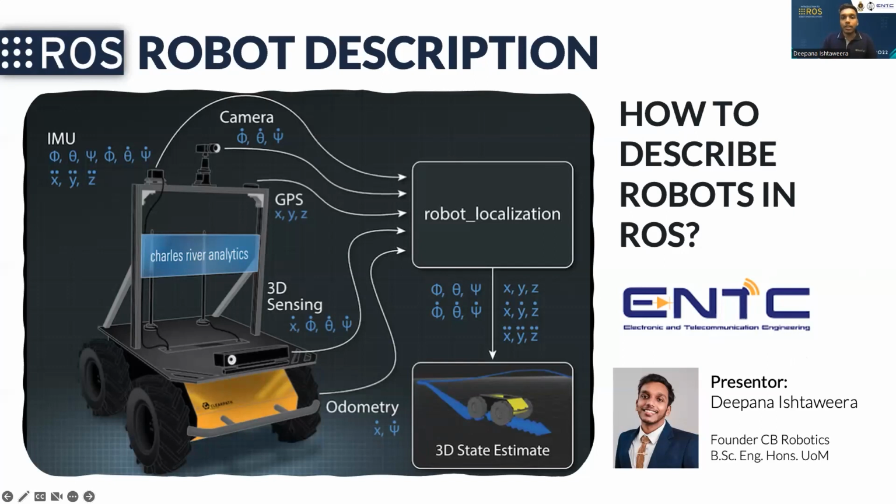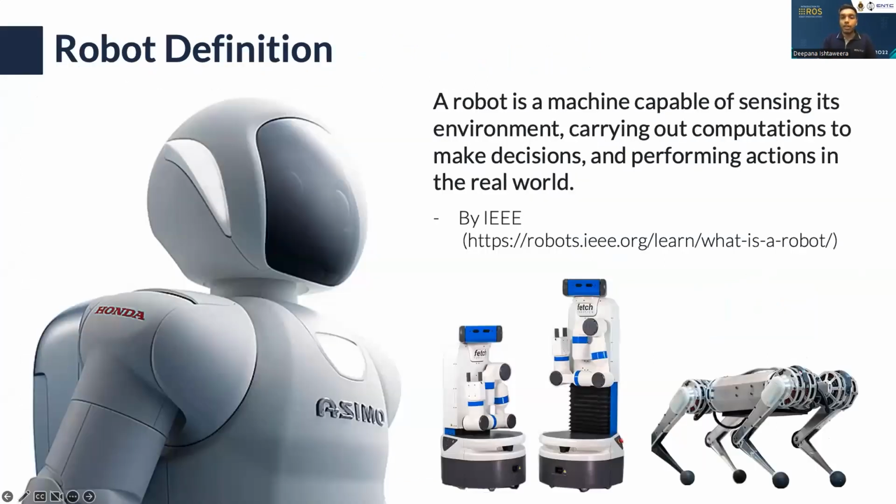So to start off with, first let's refresh our understanding about what a robot is. As in the beginning of this session, Dr. Ranga actually refreshed the idea of a robot. A robot is a machine that is capable of sensing its environment, carrying out computations to make decisions and perform actions in the real world.